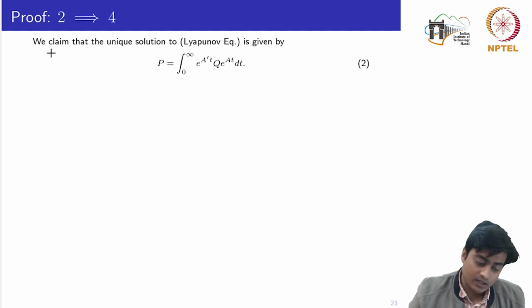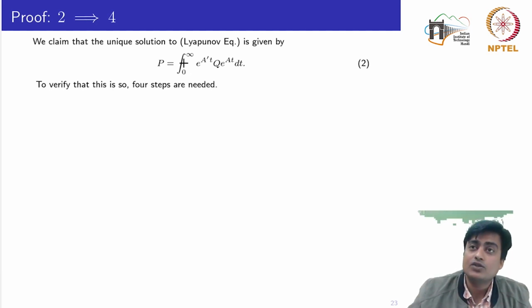To start with the proof, we claim that the unique solution to the Lyapunov equation is given by this: P is the definite integral from 0 to infinity of e to the power A transpose t, into this matrix Q, which is given, into e to the power At dt. The matrix A is also given, so basically you can compute the matrix P. We are claiming that this is a solution.